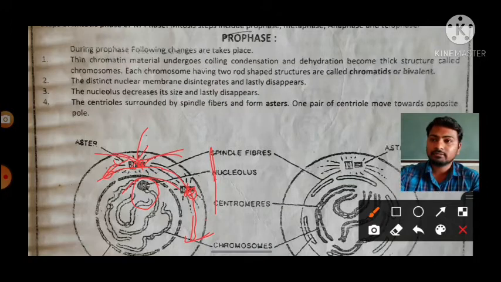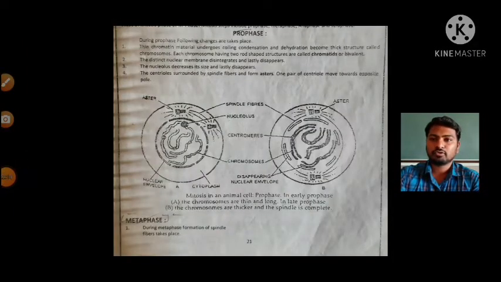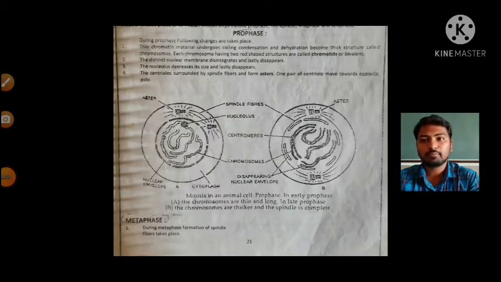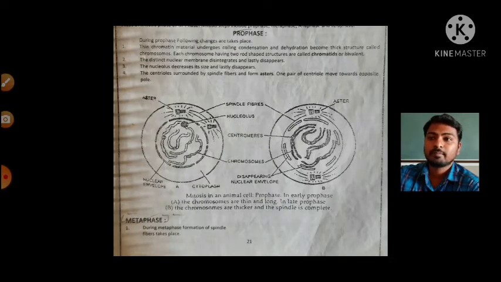Okay, these all are the processes that happen during the early prophase as well as late prophase. But another thing I forgot to tell: the condensation becomes more and more during the late prophase and results in the formation of thick chromatids. Formation of thick chromatids also takes place at the late prophase.